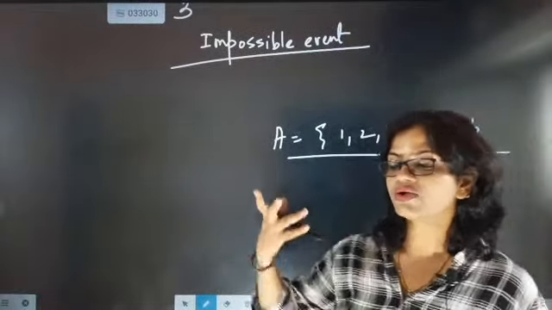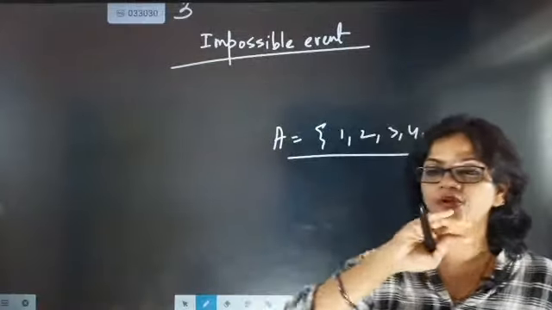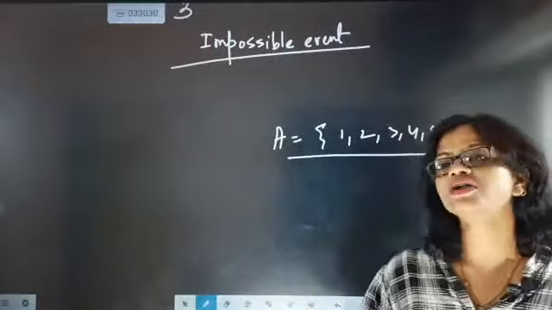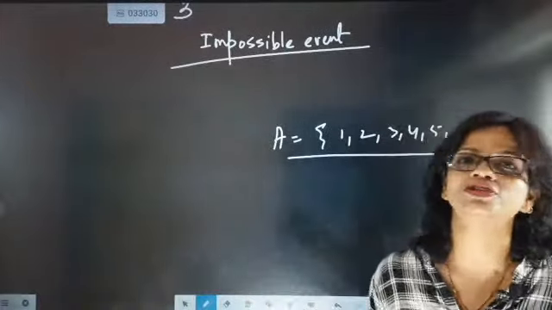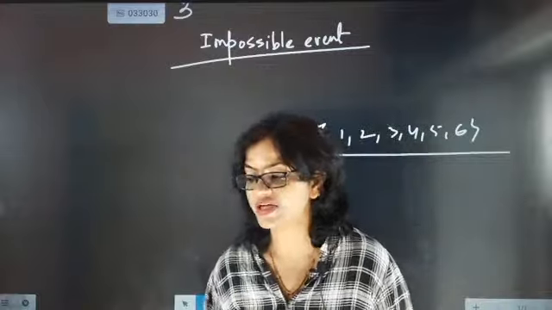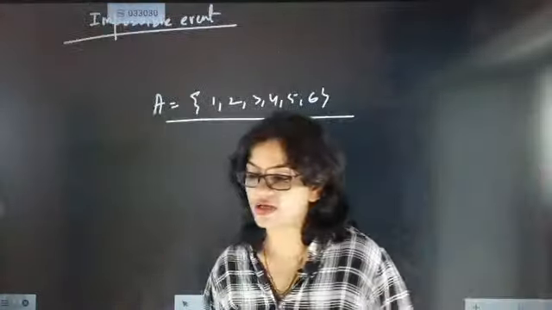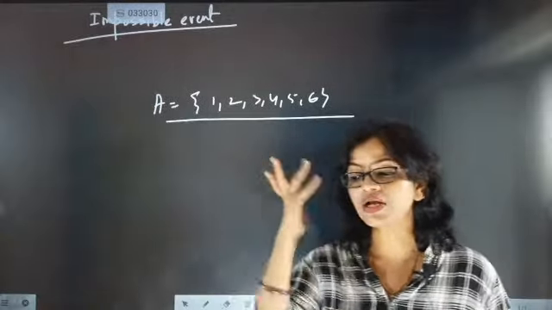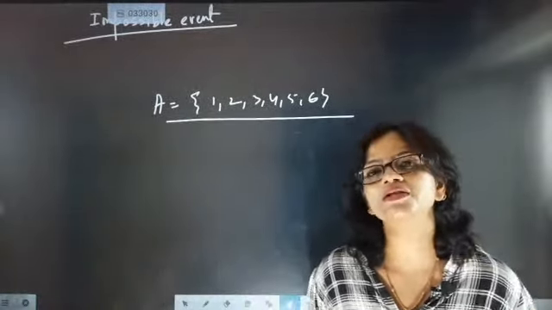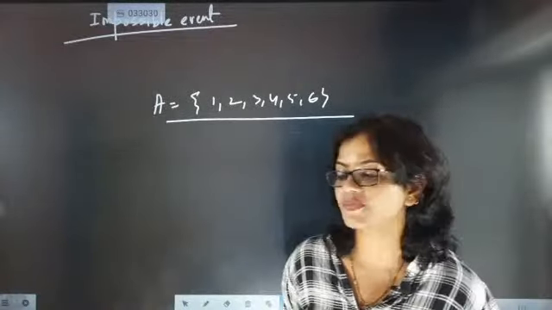Now what are all the possibilities? When you have a dice and you are rolling it, what is the total number of subsets possible? You know how to take out the total number of subsets of a set?